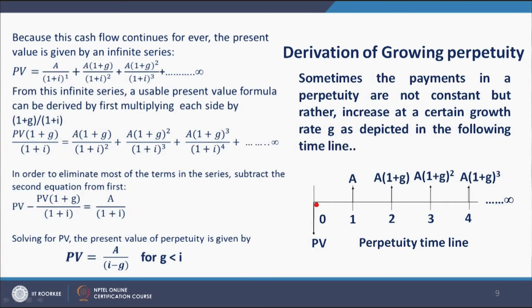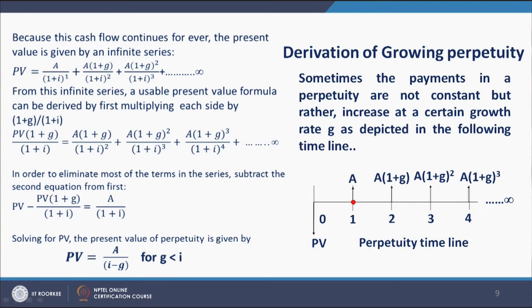Now, we will see the derivation of another type of perpetuity, which is called growing perpetuity. Sometimes the payments in a perpetuity are not constant, but rather increase at a certain growth rate g, as depicted in the following timeline. If you see this timeline, at the end of 1 year we are getting an amount A, but at the end of second year we are getting an amount A into 1 plus g, and third year we are getting an amount A into 1 plus g whole square, and so on up to infinite periods. This is a timeline for a growing perpetuity.